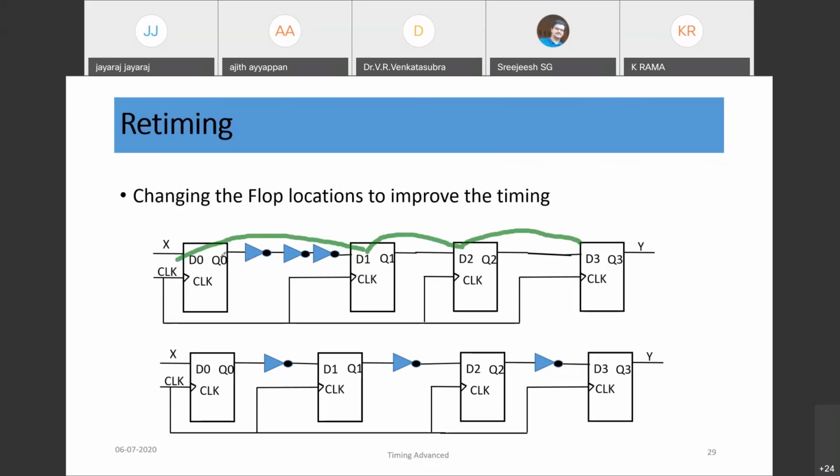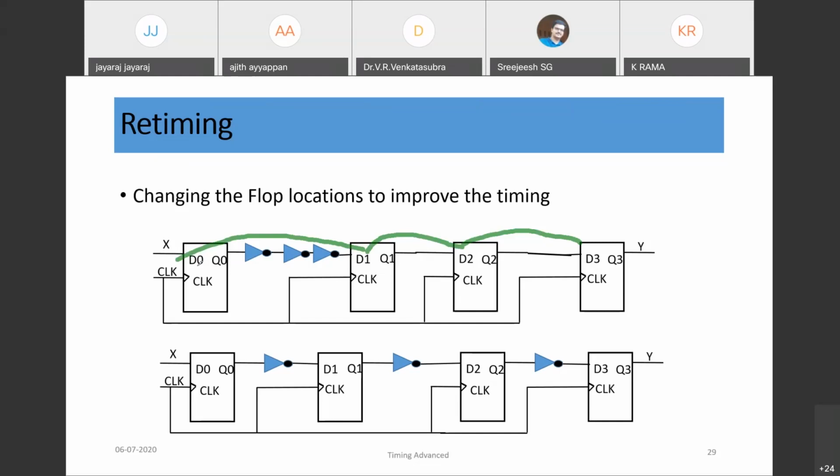So TPD plus T combo plus T setup of this. But here we need only, T combo is 0 here, and here also it is 0. So we have only TPD plus T setup of this flop and TPD plus T setup. So among these 3 paths, the path which consumes maximum is this.